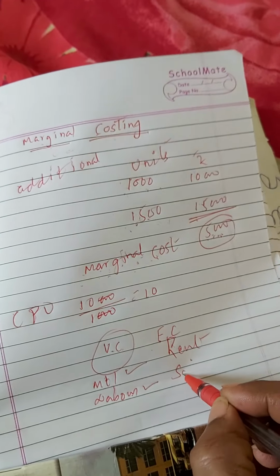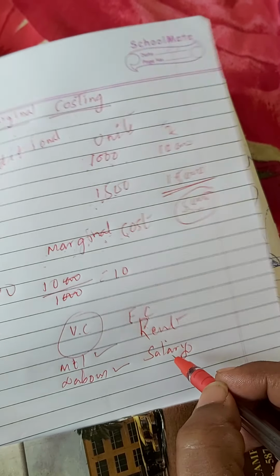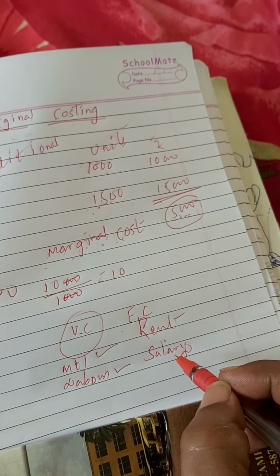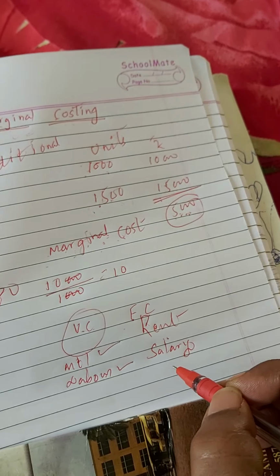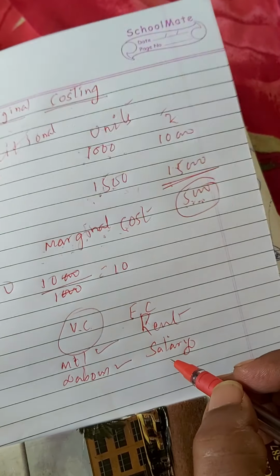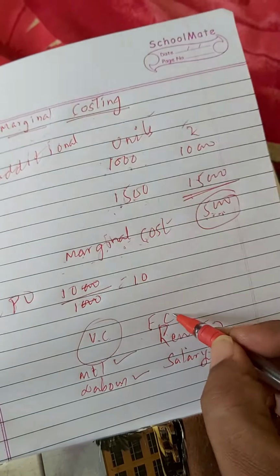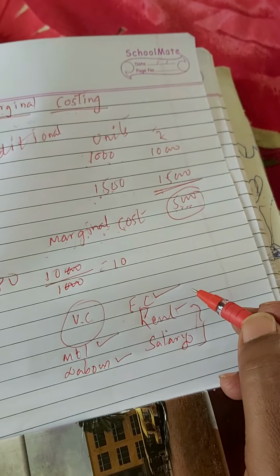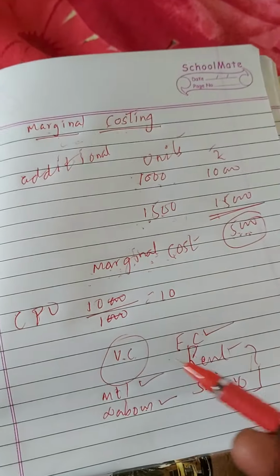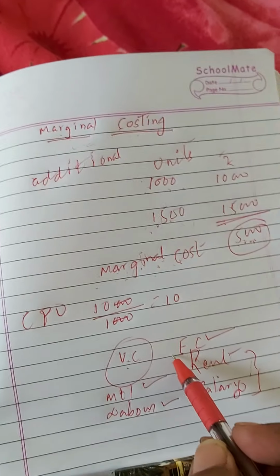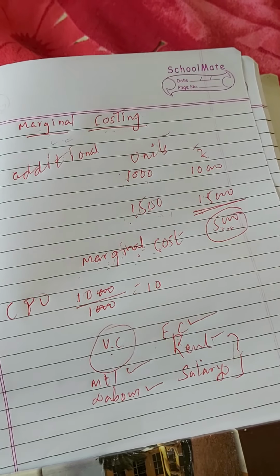Another one, let us take salary. If you have a manager, his salary will be fixed. Whatever the production capacity you have, whether you are increasing or decreasing your production, you have to pay his salary consistently. There will be no changes in salary. Such costs are called fixed cost. I have just repeated variable cost and fixed cost. Now I will come to the main topic, that is marginal costing.